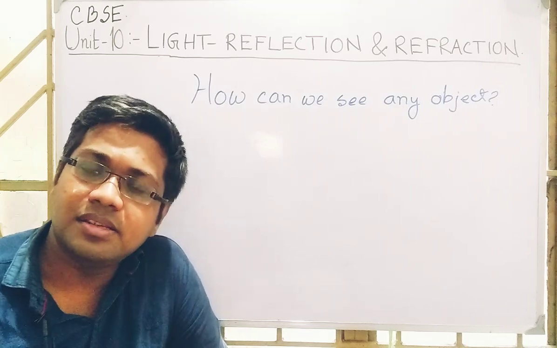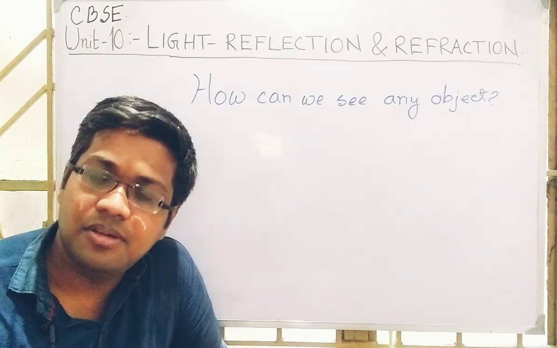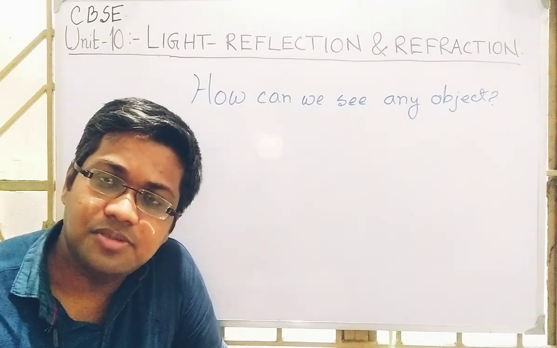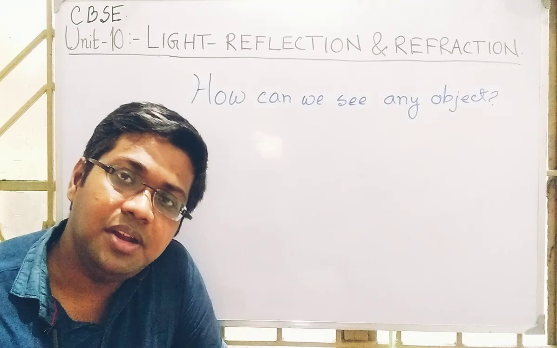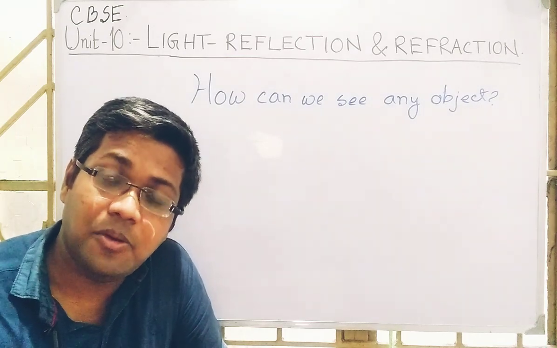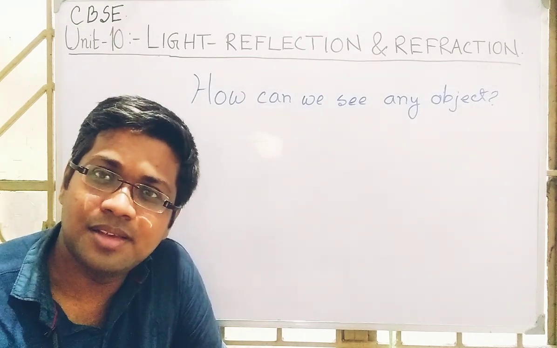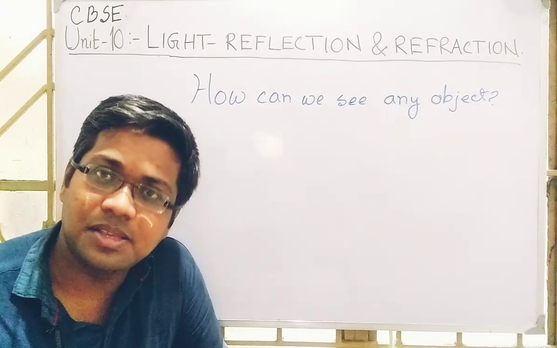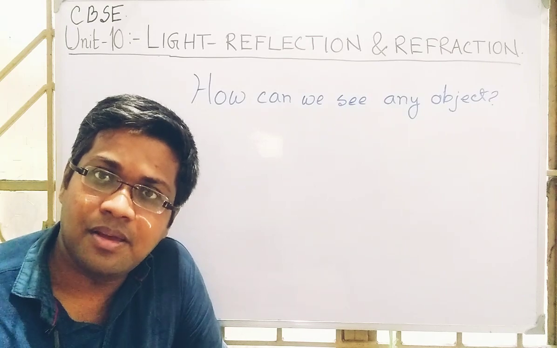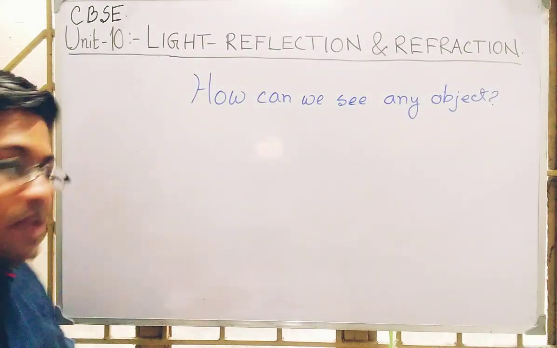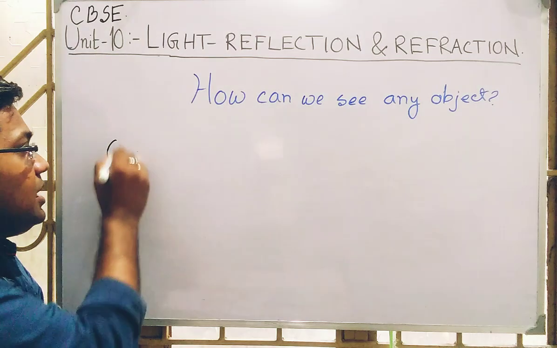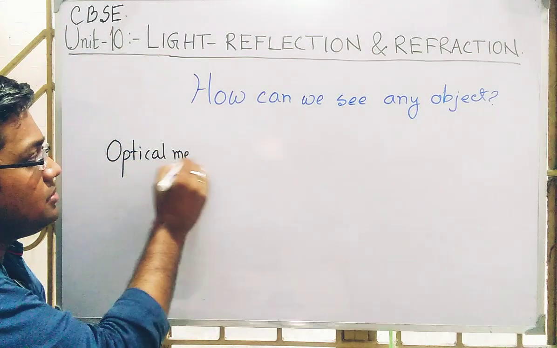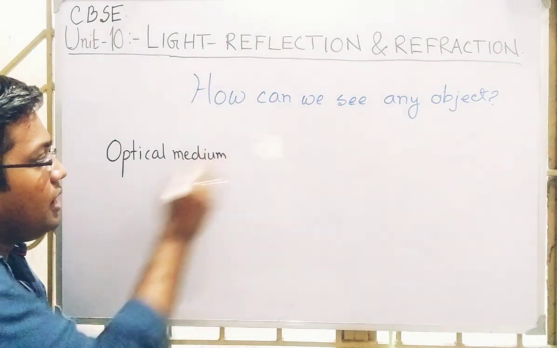In class 9 and 8, we have understood about the optical mediums. So at first, let me discuss some prerequisites, that is, what we have learned in the previous classes. After that, we are going to discuss these questions, because that is important. So, optical medium. We know that optical medium is of three types.